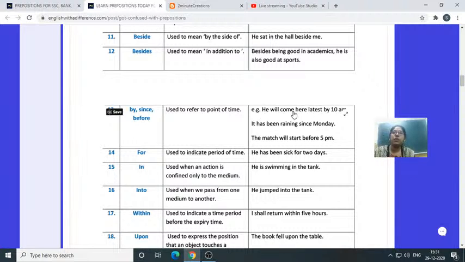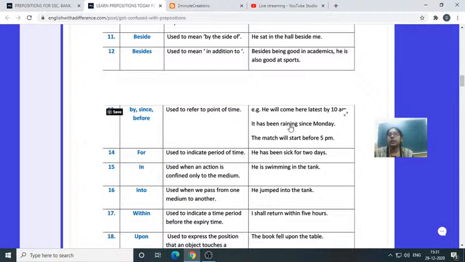Next, it has been raining since Monday. Another example: the match will start before 5 p.m. All these three examples of by, since and before are pointing out time.